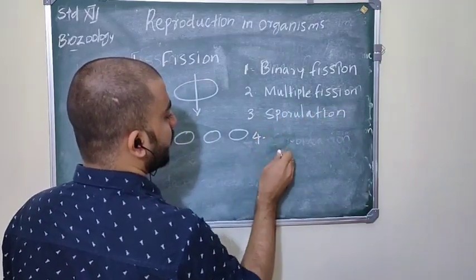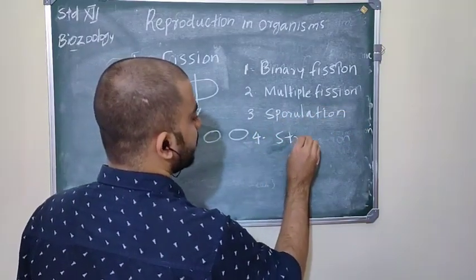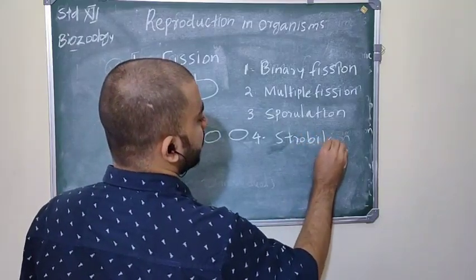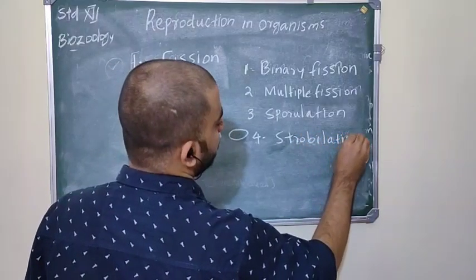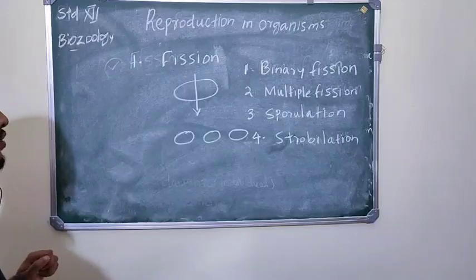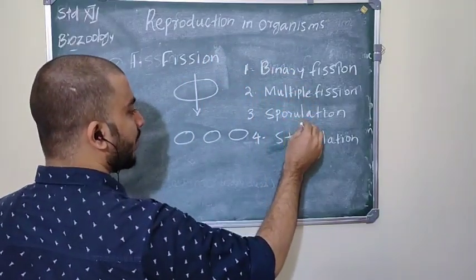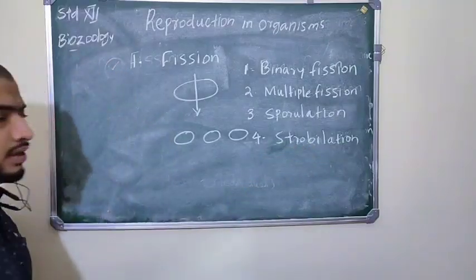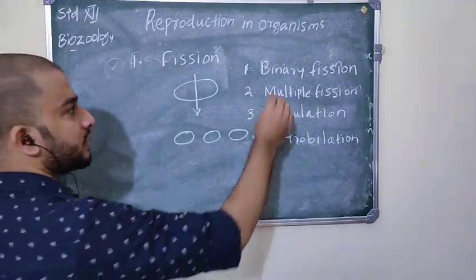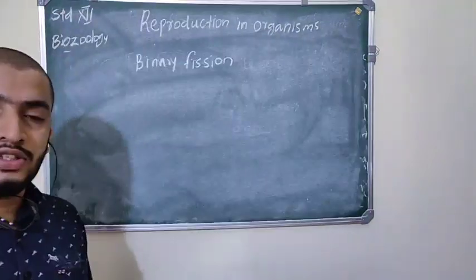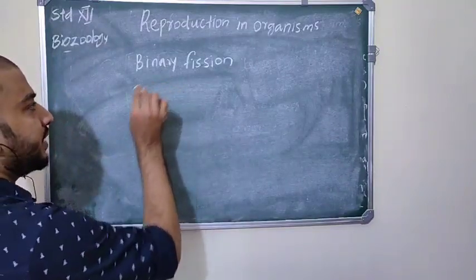And fourth one, sterilization. So we classify fission into binary fission, multiple fission, sporulation and sterilization. Next we are going to discuss binary fission.